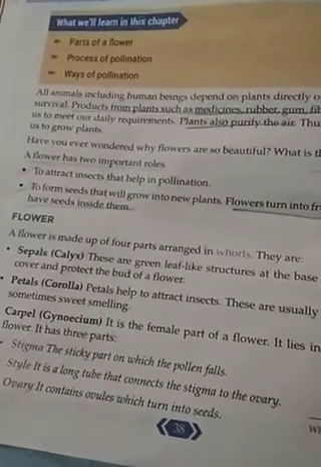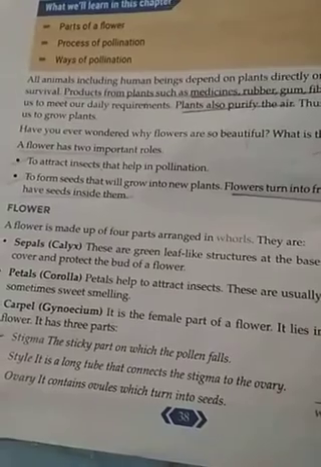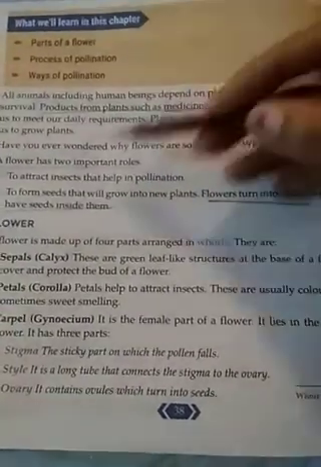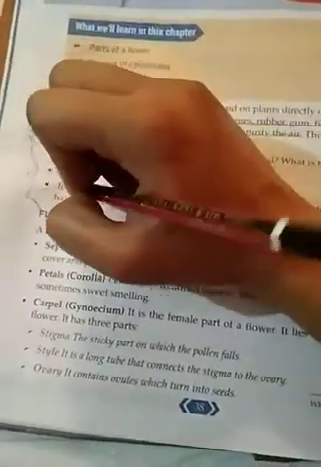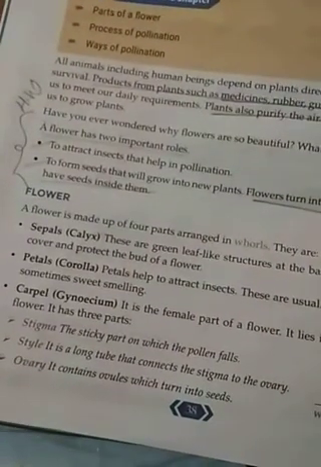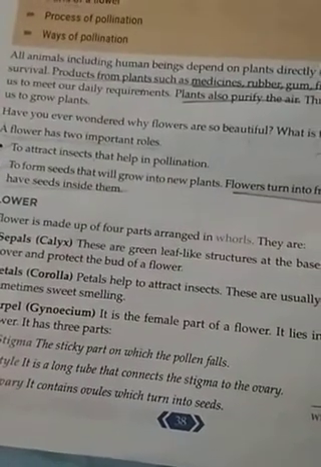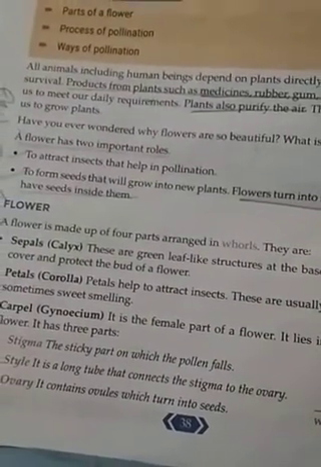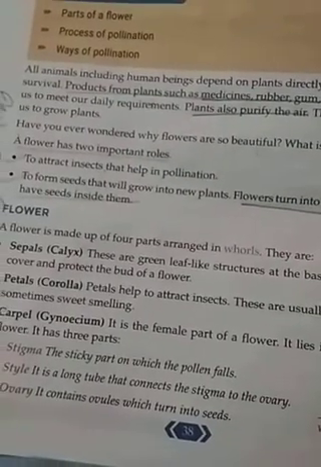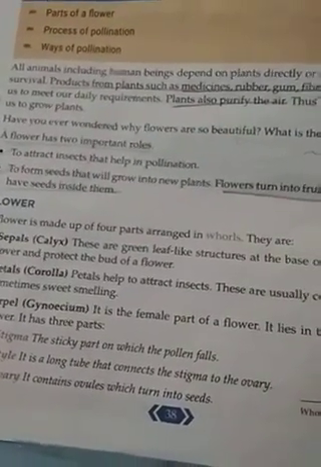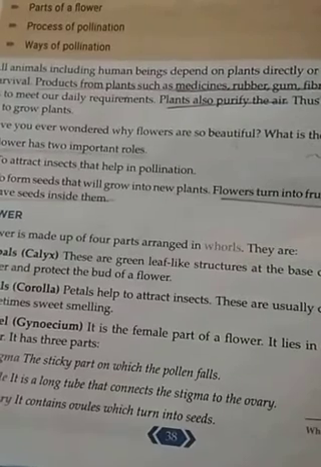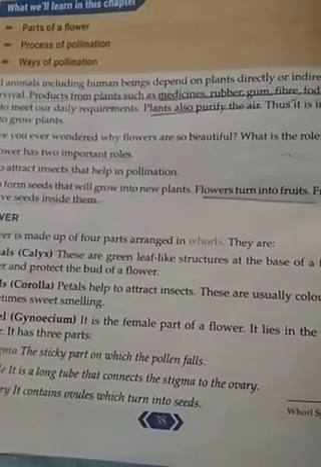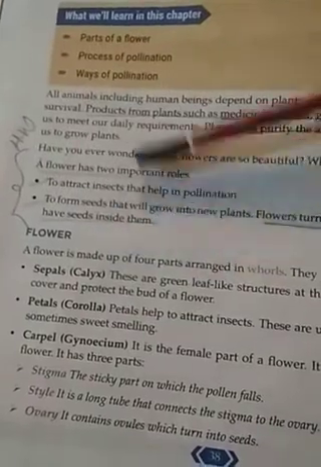So students, what are you supposed to do? I have underlined 3 to 4 lines that you have to learn, and this portion is your homework. You are supposed to learn these 2 points. Also try to observe any 5 flowers present in your house. That will be your homework. If they are present, then you can go for a detailed study. Just observe what the color is, the size, simple. And you are supposed to learn these 2 points.